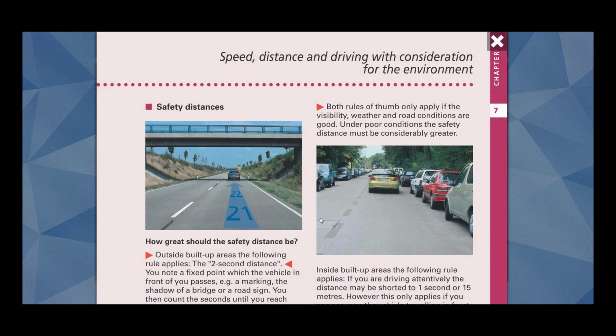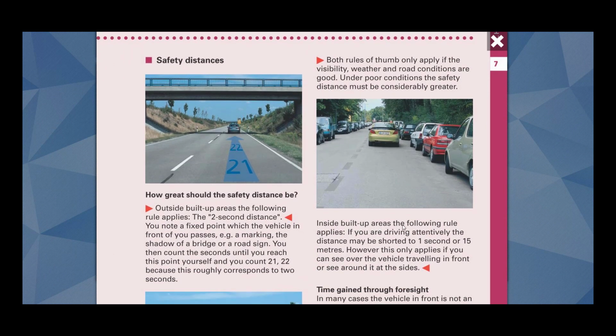Let me show you in the ebook. So here it is written. Inside built-up areas, the following rule applies. So if you are inside built-up areas, inside a city, town or village, this rule applies. If you are driving attentively, the distance may be shortened to 1 second or 15 meters. So you should maintain a safety distance of 15 meters to the vehicle ahead of you. However, this only applies if you can see over the vehicle traveling in front or see around it at the sides. So if you can see around the sides and you can see the vehicle in front of you, then the safety distance should be 15 meters or 3 cars.